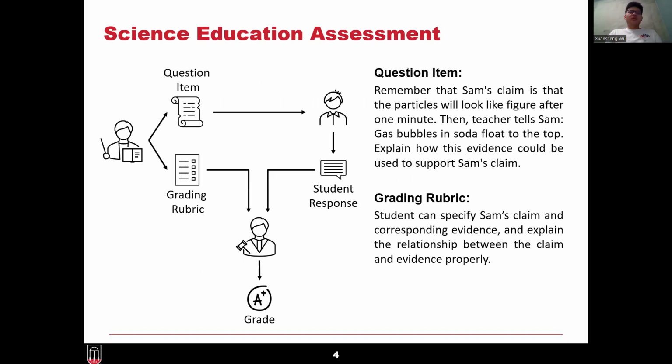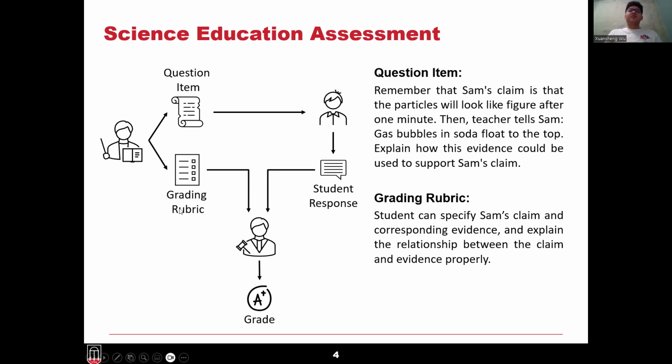Automatic scoring is fundamental to science education assessment. Science education assessment aims to evaluate students' competences in utilizing scientific knowledge to solve problems and design solutions. In practice, teachers begin by designing scientific questions along with grading rubrics.